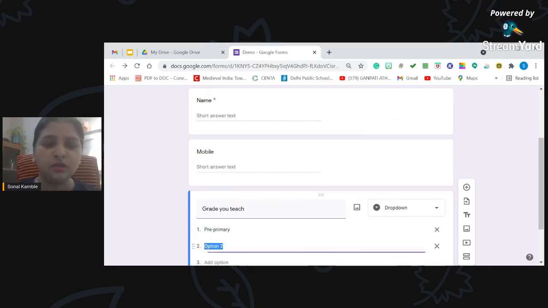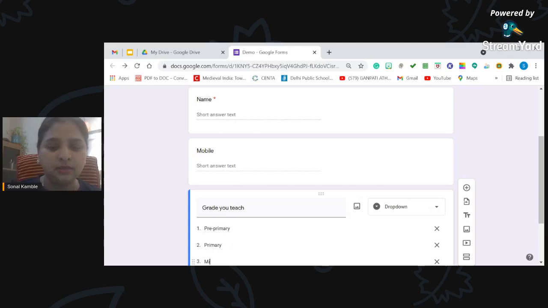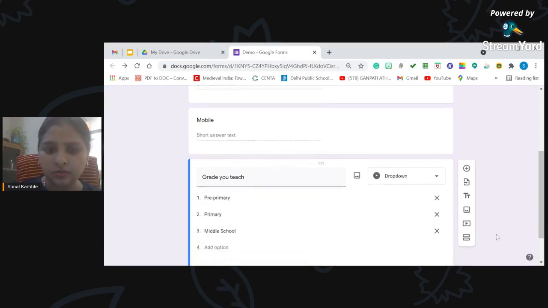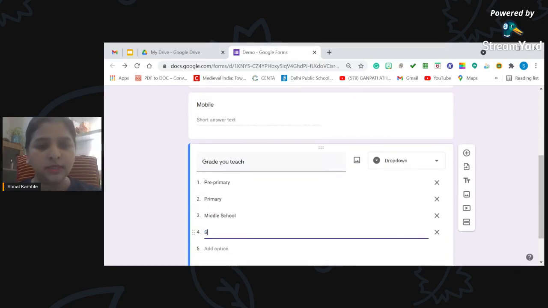I can mention here primary, then middle school. I put middle school, and then I'll just scroll down here, and I will add the last one, secondary. I'll not go to higher secondary or all. I'll just keep it simple.